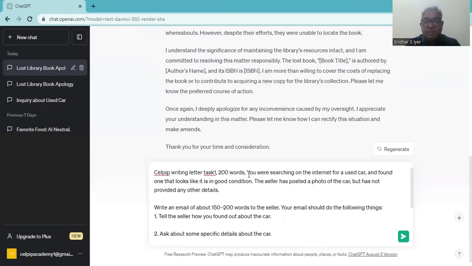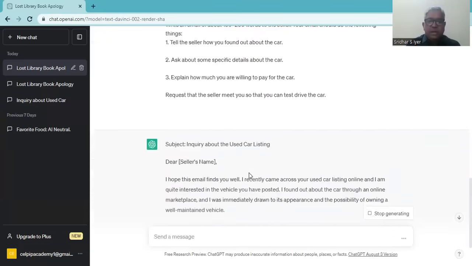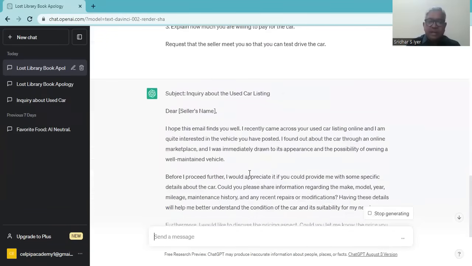Anyway, when humans have limitations, it's just a computer, and through artificial intelligence, it is providing us a very good letter. We should appreciate that, in fact. All right, so let's get started. Okay, once again, it says subject line, which is not required at all on the CELPIP letter writing task 1.